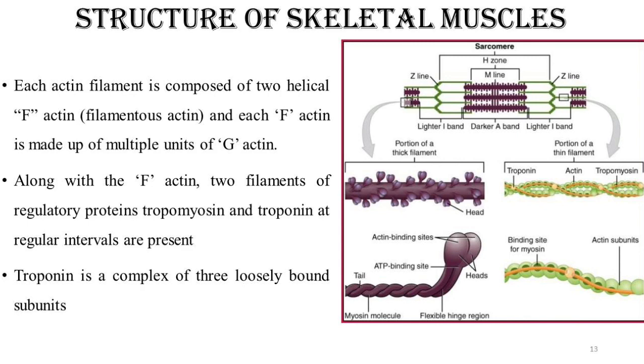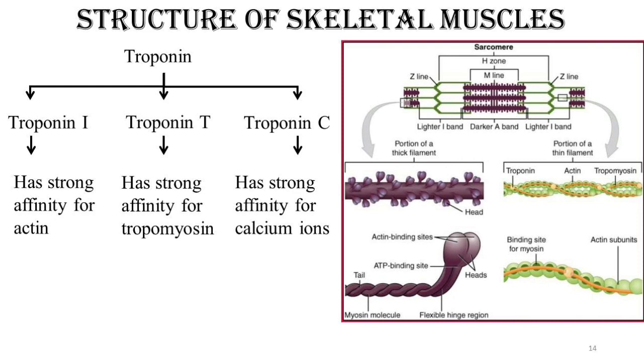So what is this troponin? Troponin is made up of three loosely bound subunits. Means it is a complex of three loosely bound subunits. These are troponin I, troponin T, and troponin C. Troponin I stands for inhibitory, and it has affinity for actin. Troponin T has affinity for tropomyosin, and troponin C has affinity for calcium ions.